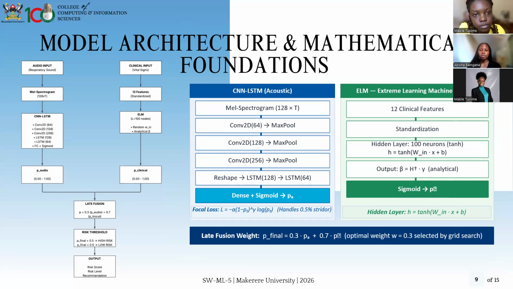And we shall have the two models, which is the CNN-LSTM and the ELM models, and then have the audio predictions and the clinical predictions, which we shall then pass through the late fusion ensemble with that formula to have our risk threshold. And then we shall compare the final prediction using the risk threshold to see if the neonate is high risk or low risk based on whether the final prediction is above or below 0.5.